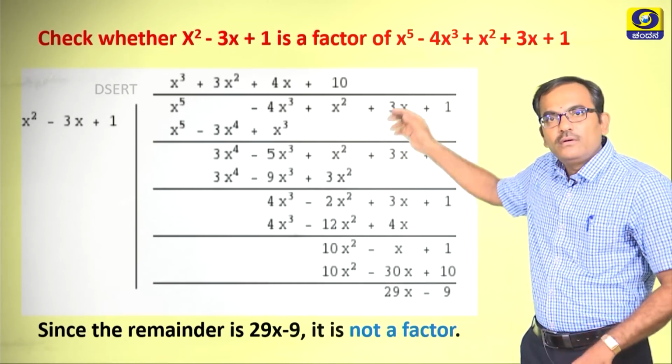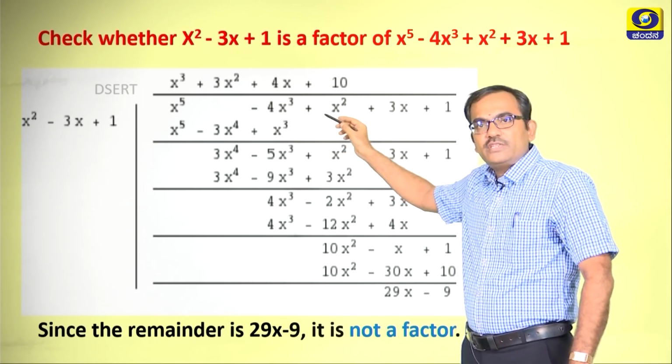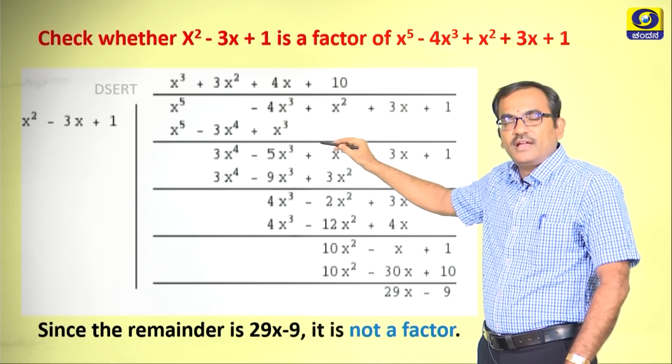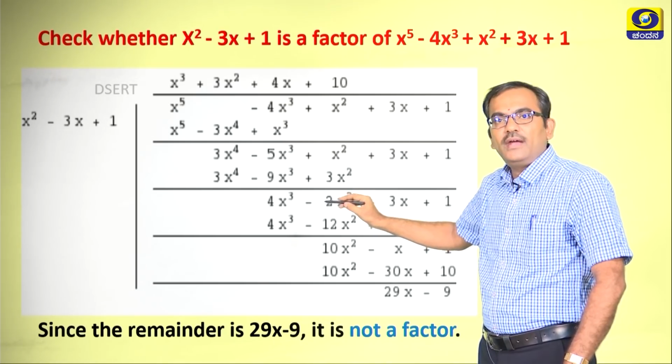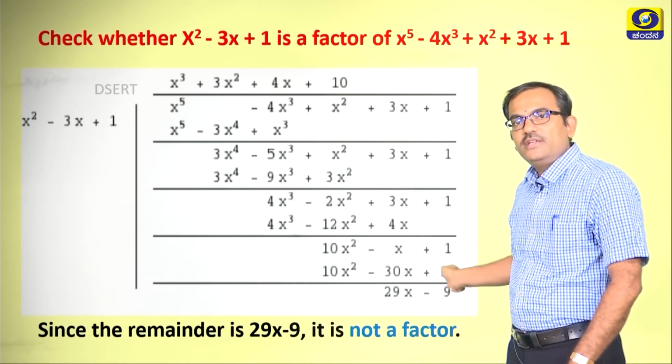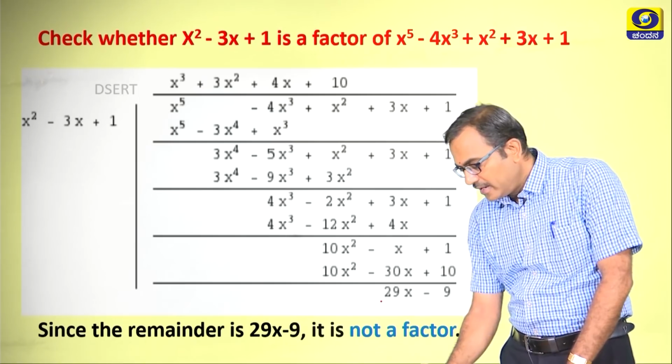So, when we keep on dividing this, which I have explained to you in the previous slide, all the steps are to be meticulously done, and ultimately what is got is the remainder.